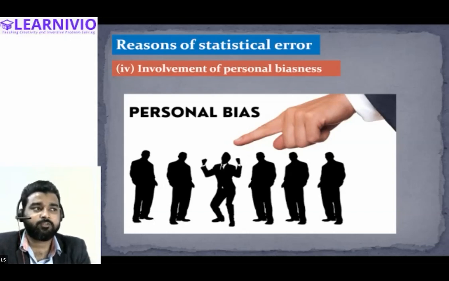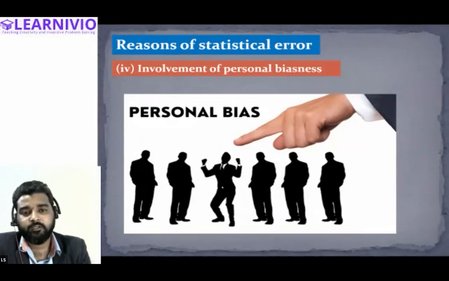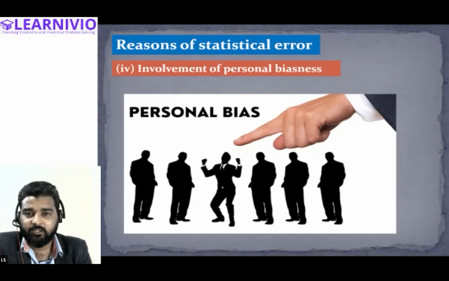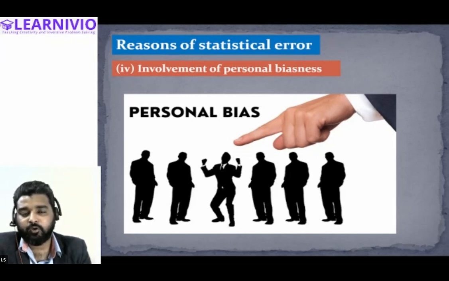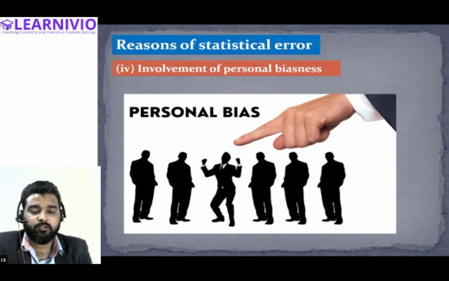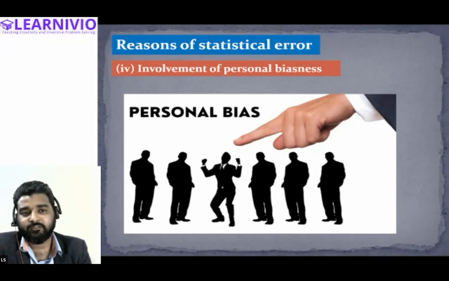Just like I have explained in judgmental sampling. In case of judgment sampling, the investigator selects any item as a sample which he finds suitable, which according to him is suitable for making a particular conclusion. So in that case, there is a problem that statistical error may arise.